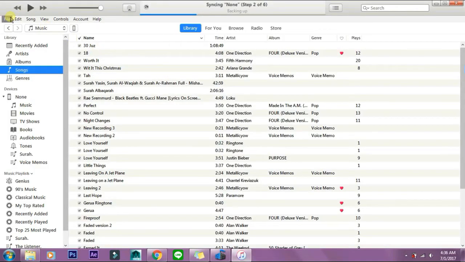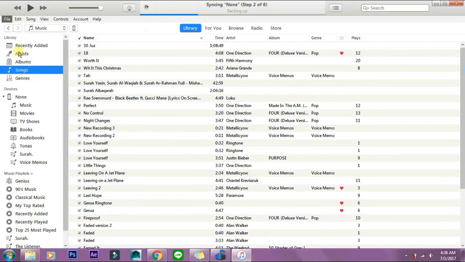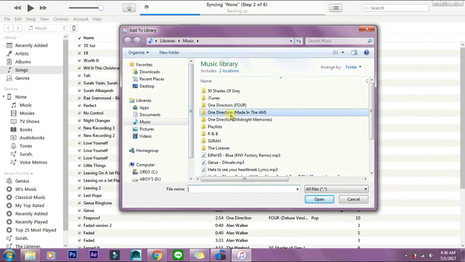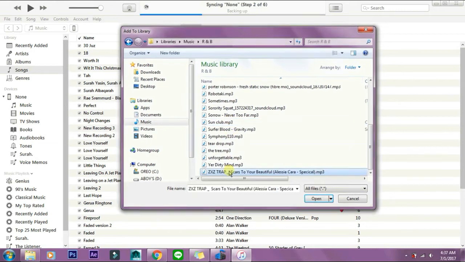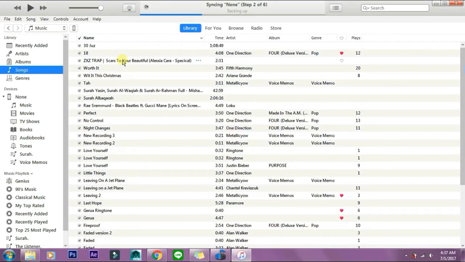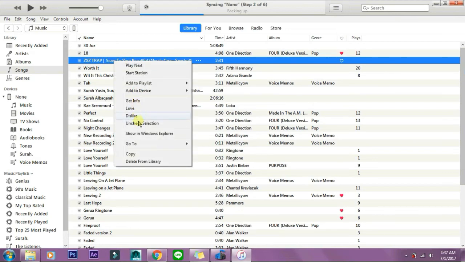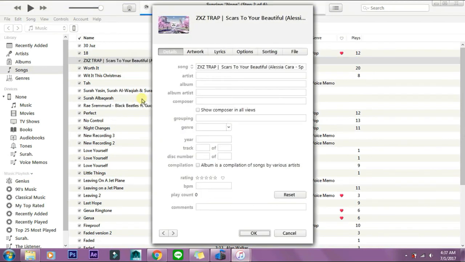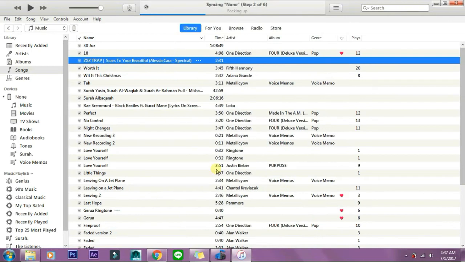Open up your iTunes, add file to your library. So choose your own music and import it to your iTunes. Now right click on your music and click Get Info. Click Option and change the duration to 40 seconds. You may adjust your own duration, but maximum will be 40 seconds.